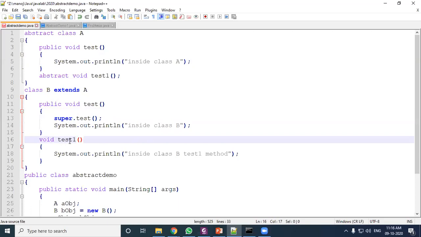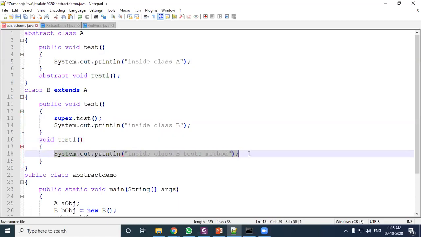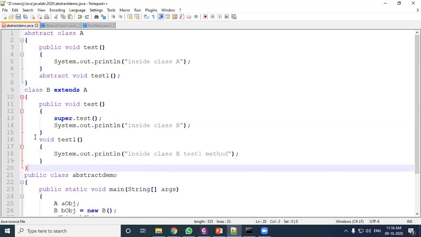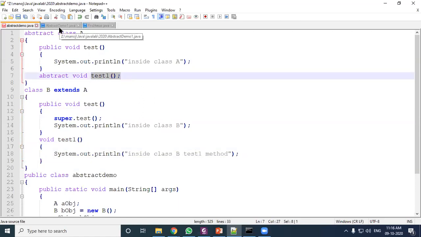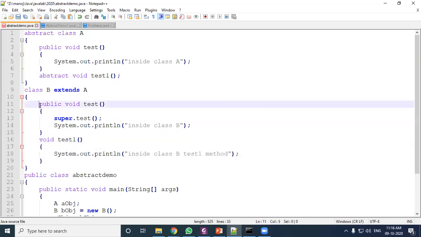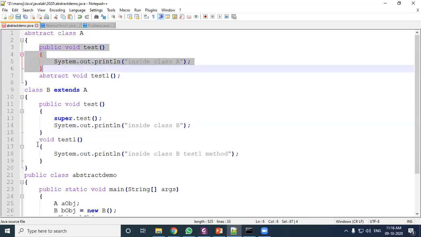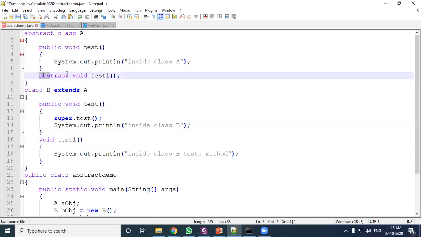Now come to test1. Test1 is another method which is defined here. Okay, so this method belongs to class B. And remember here, test1 is declared as abstract in class A. Okay, and this is a concrete method. This is your concrete method. But this one is your abstract method.